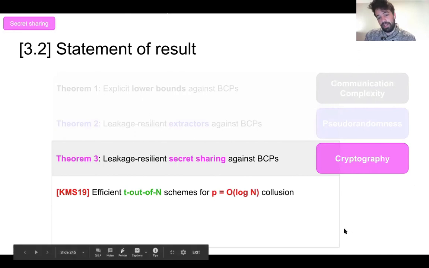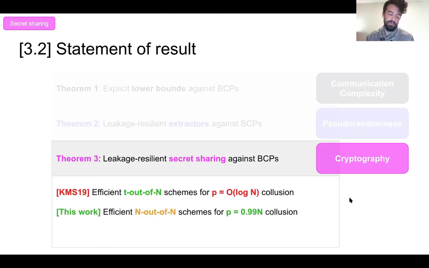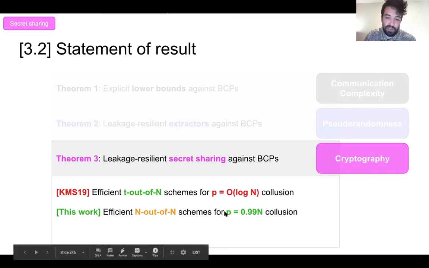So previously, the best leakage resilience schemes were T out of N schemes, and they could handle roughly logarithmic in the number of parties of collusion, so not too much collusion. Our first result shows that we can construct N out of N schemes that could handle much more collusion. But it's not as good as the general T out of N schemes.